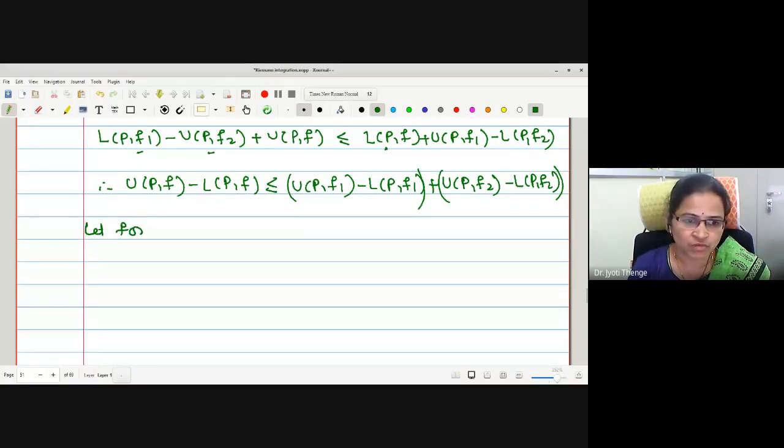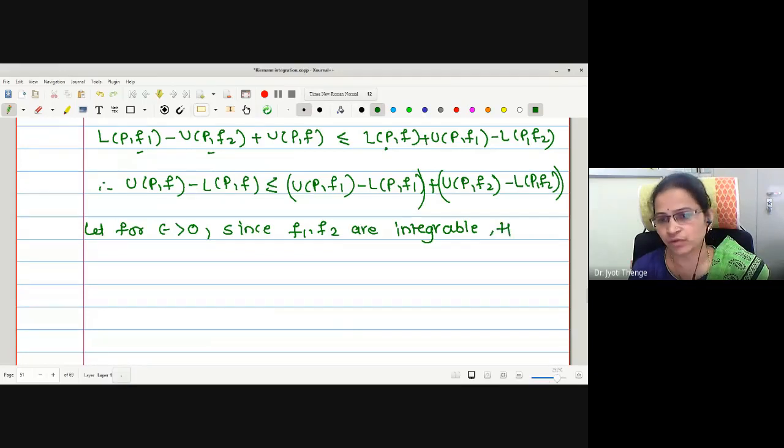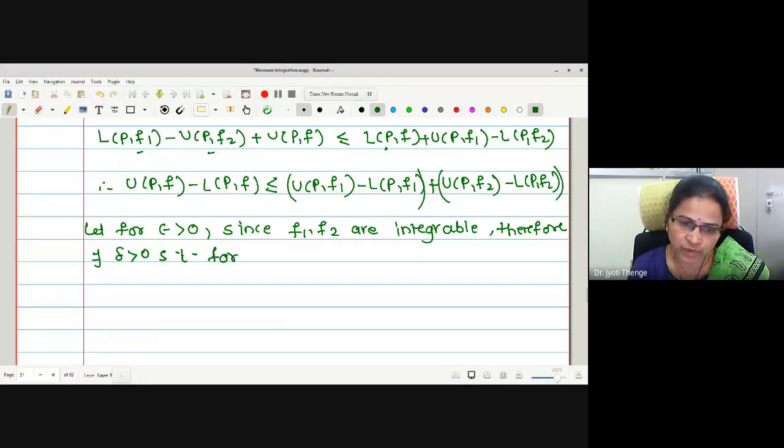Let epsilon be greater than 0. Since f1, f2 are integrable, there exists delta greater than 0 such that for any partition P whose norm of P is less than delta we have, which form of the condition of integrability am I using? The second form?